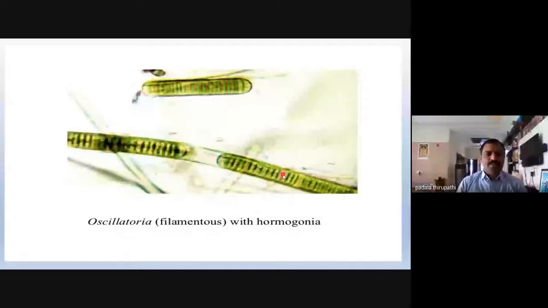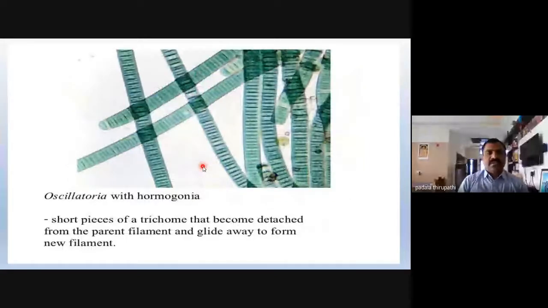And this slide shows how hormogonia form in the Oscillatoria filament. Whenever the disjunction or separation discs are formed among the cells, the hormogonia are produced. The hormogonium is a short piece of trichome that becomes detached from the parent filament and glides away to form a new filament.